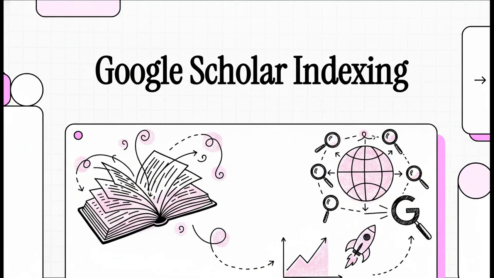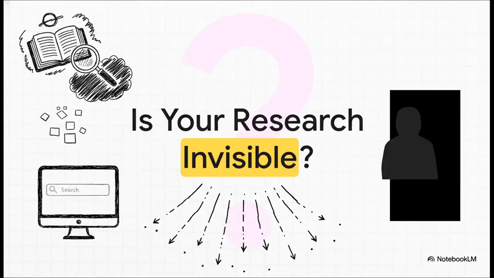Welcome to The Explainer. So, you've launched an academic journal, which is amazing. But is anyone actually seeing the research? Today, we're going to break down exactly how to get your journal indexed on Google Scholar so your work can make a real-world impact. Let's start with a scenario that is just so frustrating.